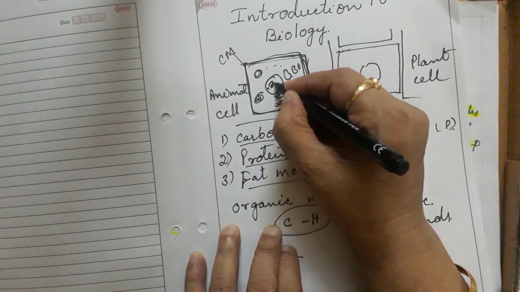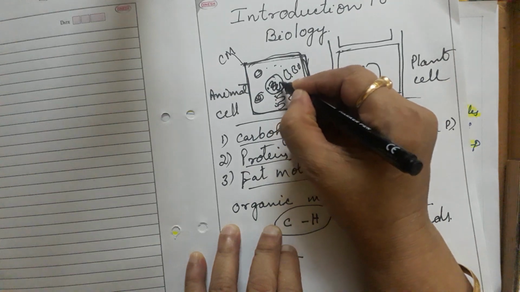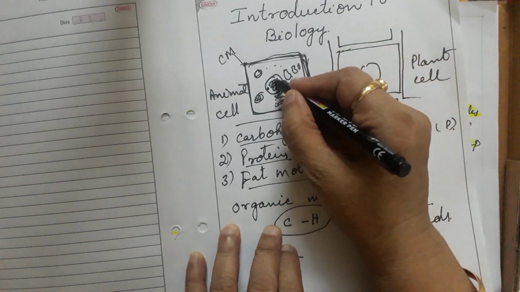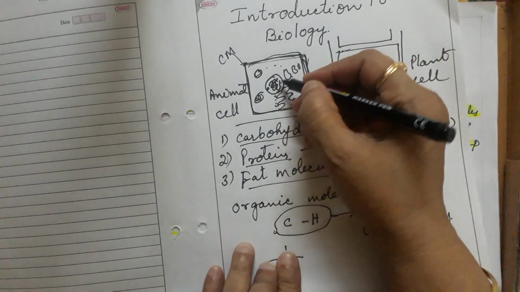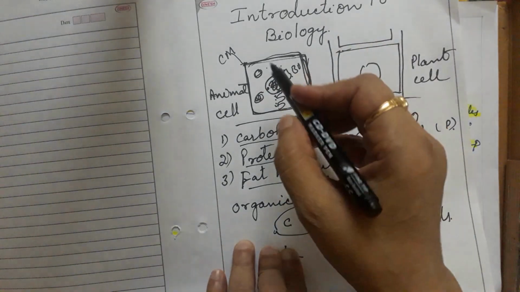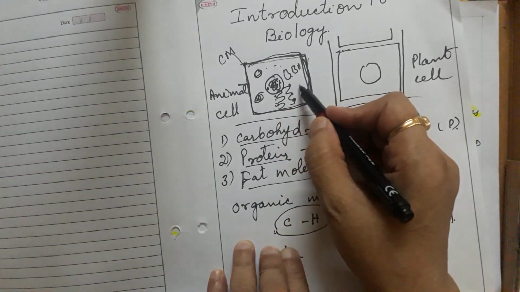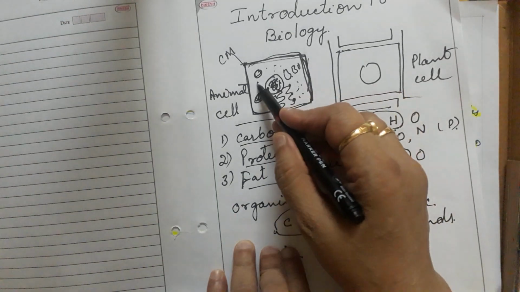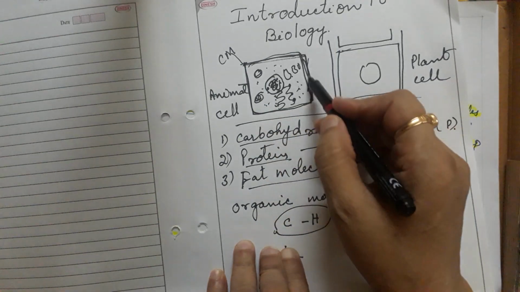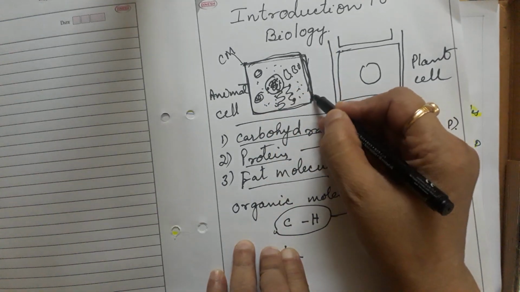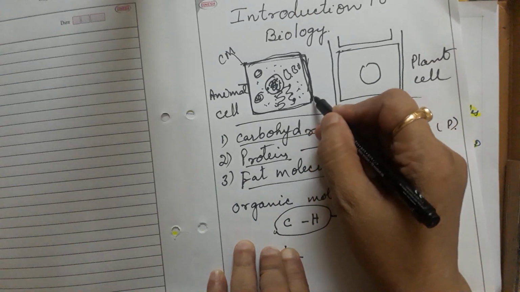Inside the nucleus, chromatin network and nucleolus. This chromatin network means chromosomes, and chromosomes means, as I told you, nucleic acids, DNA, RNA. So all these organelles and some inorganic substances are there in the cell. Take the basic cell membrane, what are they made up of?